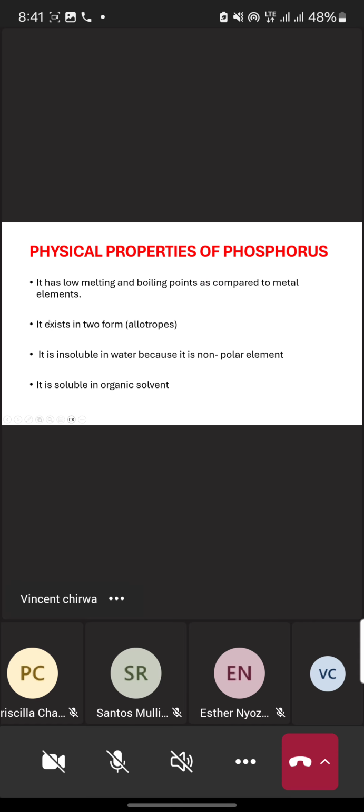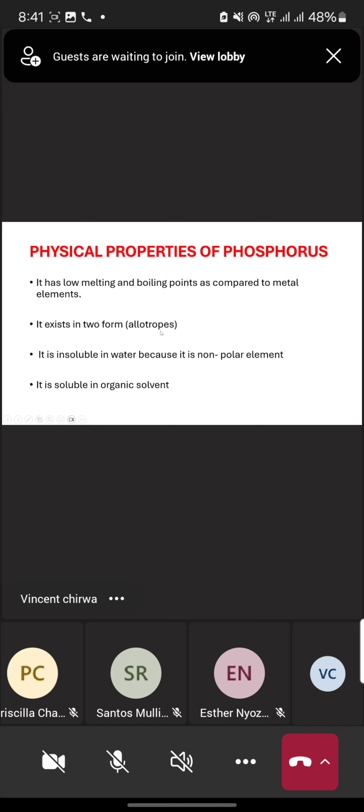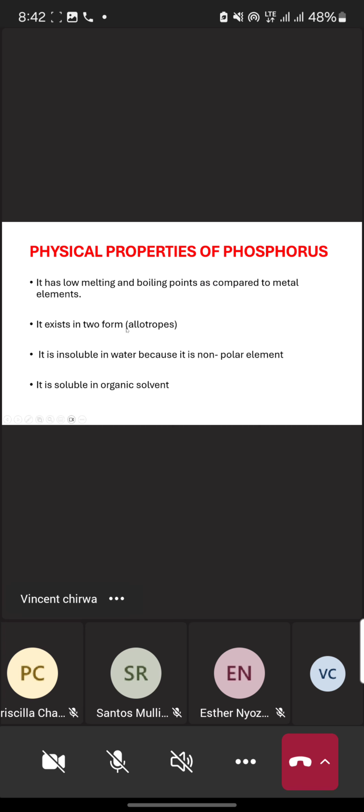Another physical property, it exists in two forms. These two forms are also called the allotropes. Like we are having red as well as white phosphorus as its allotropes. And phosphorus is insoluble in water because it is a nonpolar element.